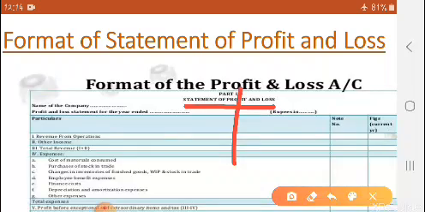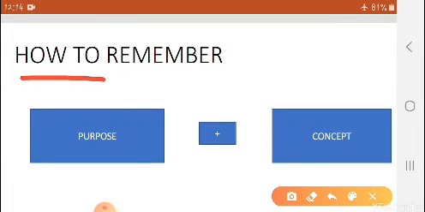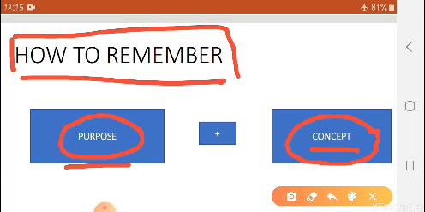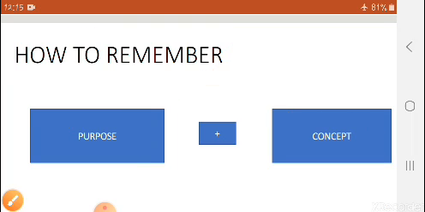Now I'll discuss the concept of these things. The point is how to remember this format, that is, how many headings and subheadings there are. There is one simple formula, or you can say a simple trick. You have to understand the basic purpose behind preparing this profit and loss or this balance sheet, and you also have to understand the concept behind it. So you can simply remember using this formula: you have to know the purpose as well as the concept of these things. Okay, so let us begin.